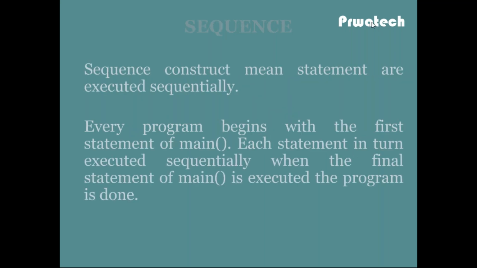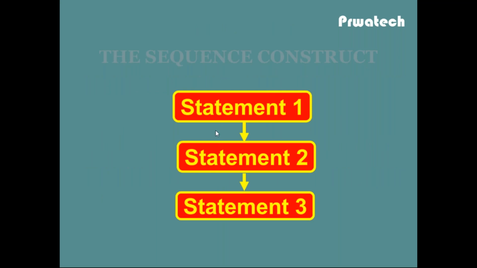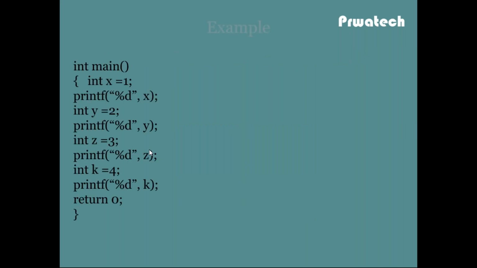So, the sequence construct means statements are executed sequentially. I already explained that statements are executed one by one. Every program begins with the first statement of main. Each statement in turn is executed sequentially. When the final statement of main is executed, the program is done. In the next slide, the construction of sequential is: statement 1 is executed, then statement 2, then statement 3 will be executed. This is the sequential way.